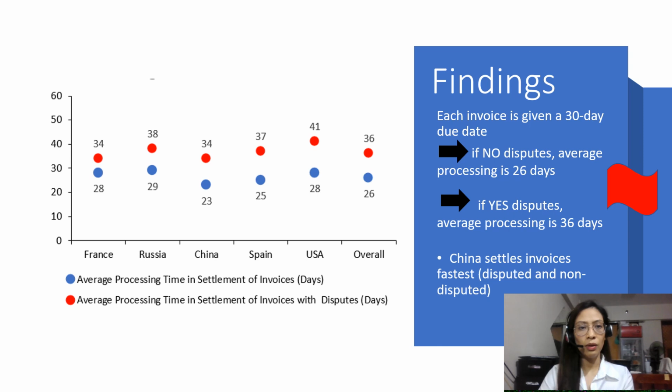The first trend that we have established from the data is the processing time of the invoices with and without disputes. Note that all invoices are given a 30-day due date. If there are no disputes, the average processing time is 26 days. But if there are disputes, the average processing time is 36 days. We tag this variation with a red flag. Note also that China settles invoices fastest according to the plot.